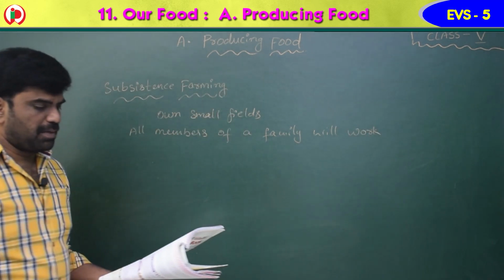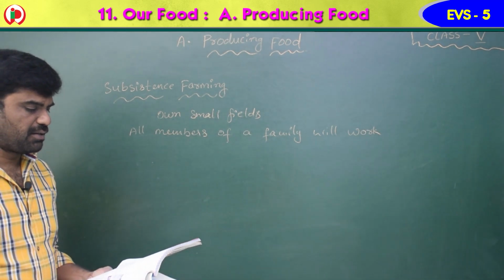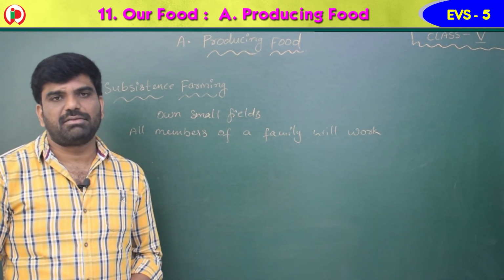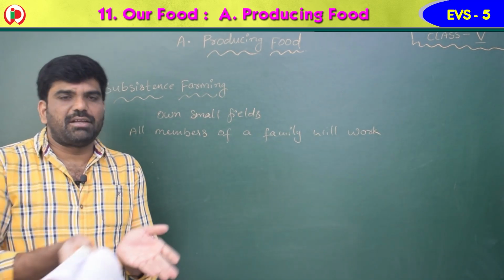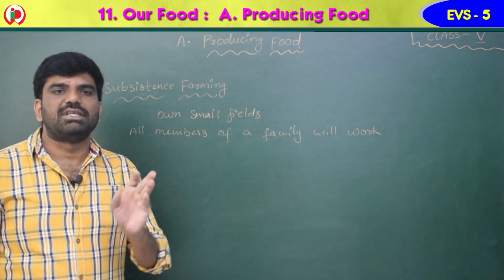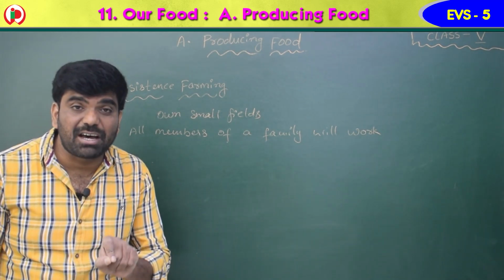All the members of the family will work in that field. The yield from this farm is enough only for the family. The production from that farm is enough for that family only. So this is called subsistence farming.